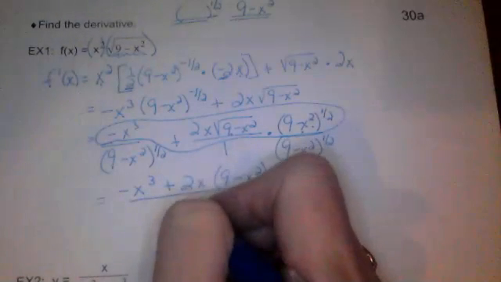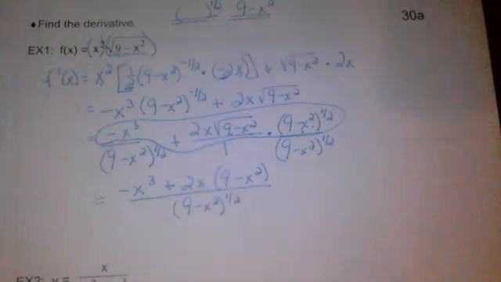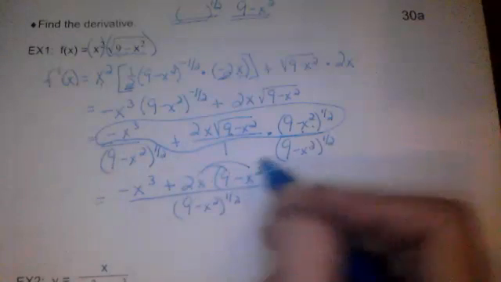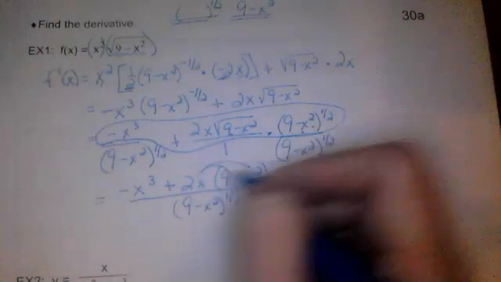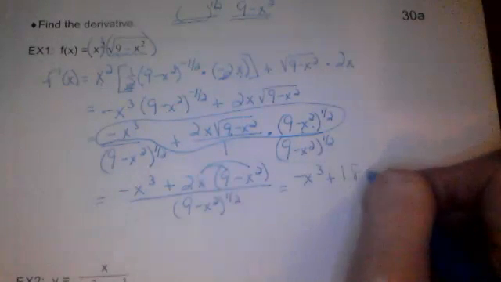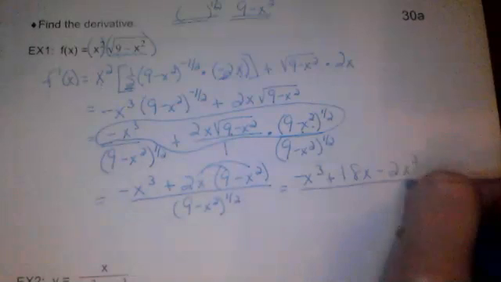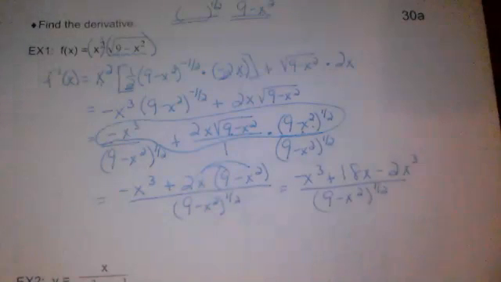All over 9 minus x squared to the 1/2 power. So now I've cleaned up all of this stuff on the numerator so I could distribute. And I'm going to have negative x cubed plus 2x times 9 would be 18x. 2x times negative x squared would be negative 2x cubed over 9 minus x squared to the 1/2 power.